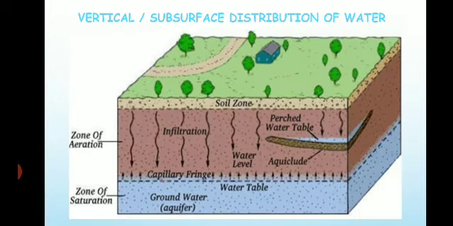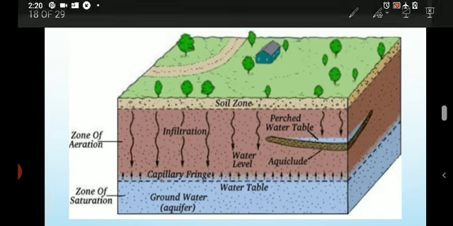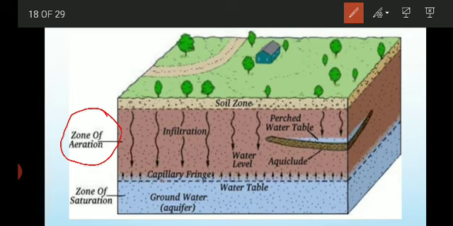Now we'll discuss the vertical or the subsurface distribution of groundwater. This is a very important question and a very important concept to understand. The subsurface occurrence of groundwater is divided into two zones. You can see in the image here, it is divided into two zones. The first one is the zone of aeration, and the other is the zone of saturation.